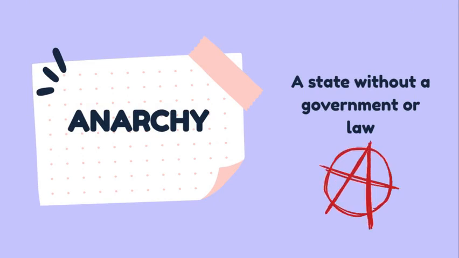So, anarchy is our first vocabulary word. Feel free to pause. Anarchy is a state without a government or law. This means that there is no laws in place for the citizens, and the citizens can do whatever they want. This also means that the people with all the wealth can also do whatever they want.